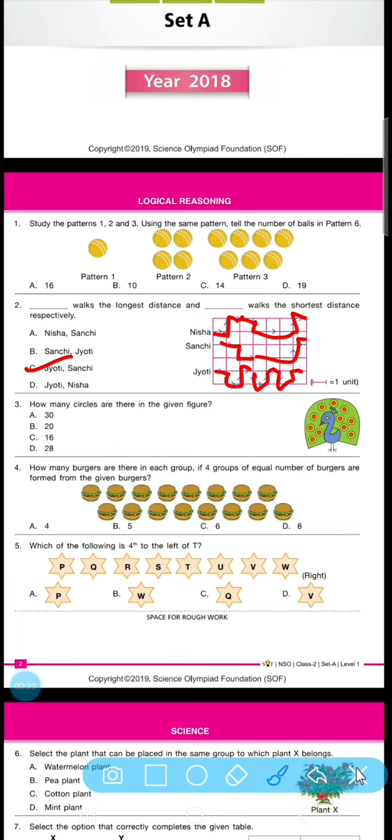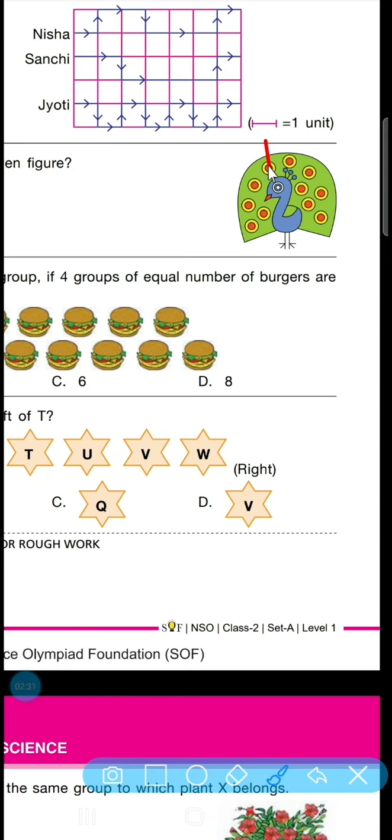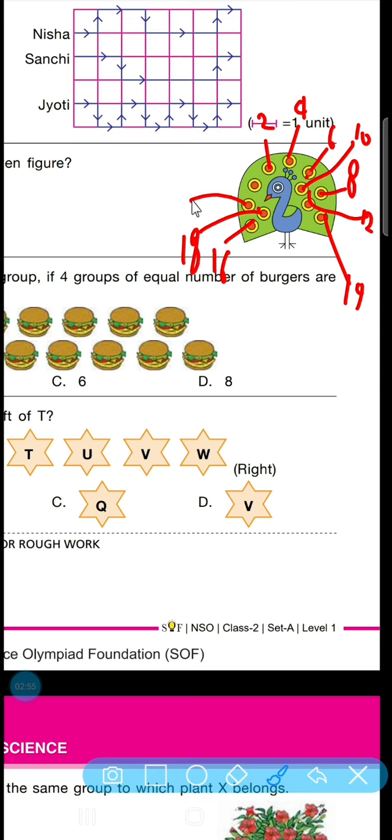Okay, now let's see how many circles are there in the given figure. So if we count it, there are pairs of 2 circles here, like red and yellow. So 2, 4, 6, 8, 10, 12, 14, 16, 18, 20, 22 and 24.